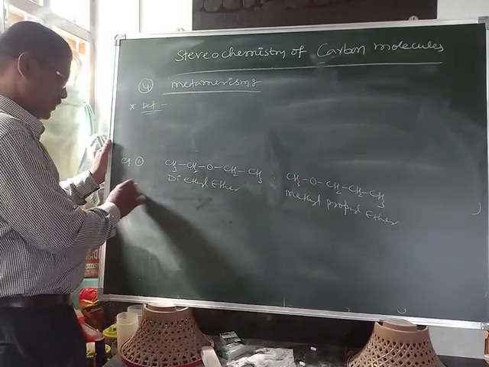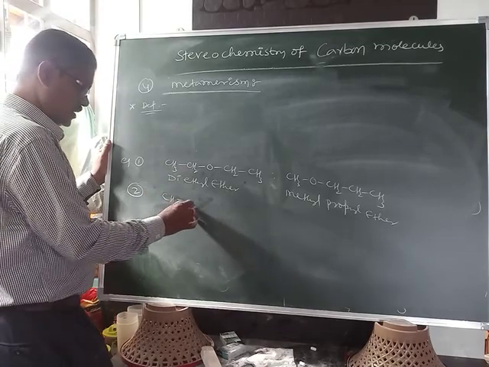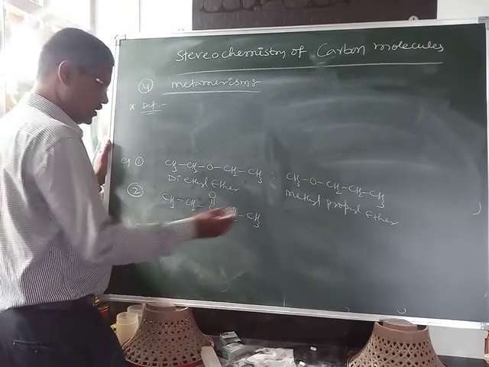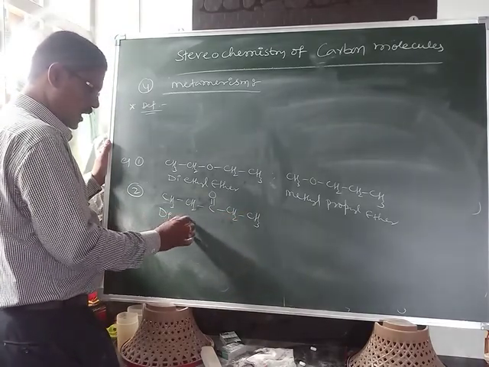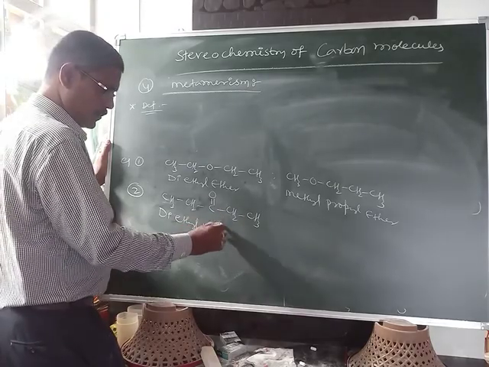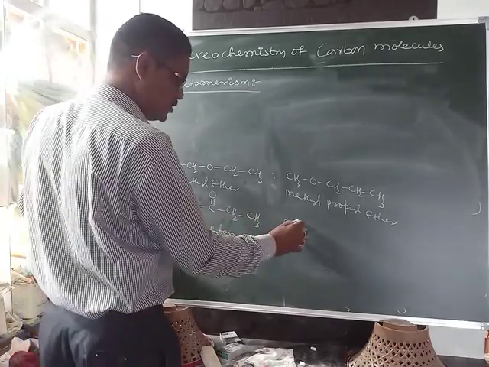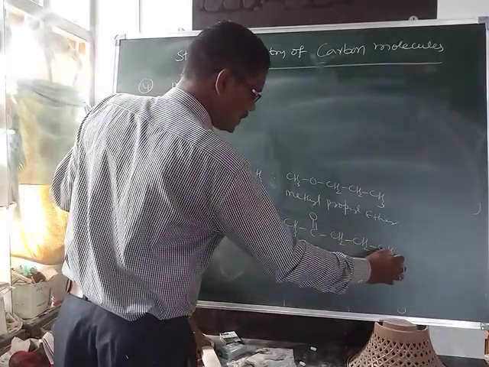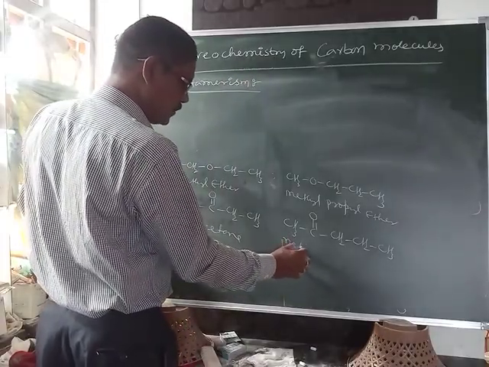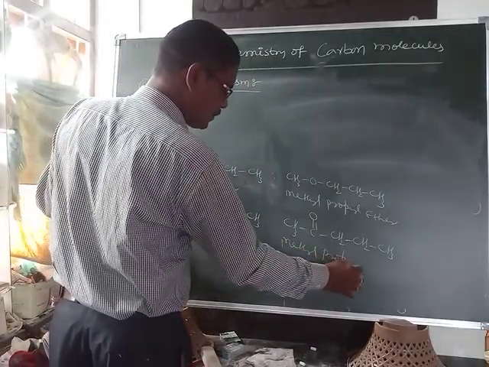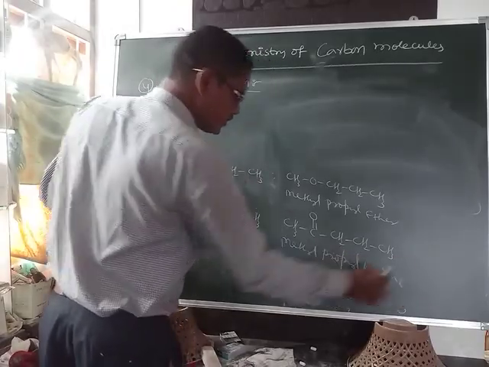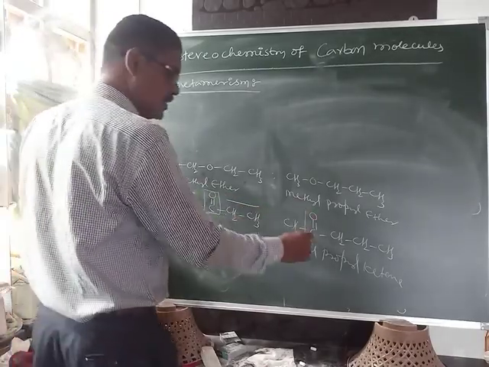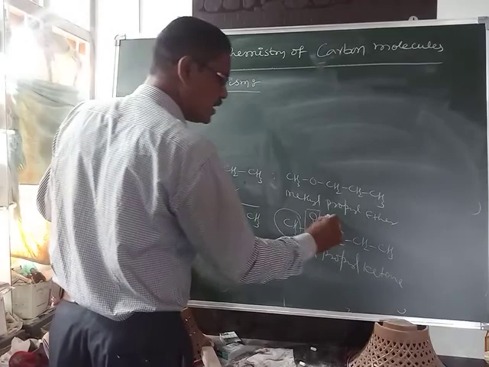One more example: CH3CH2C=OCH2CH3 is called diethyl ketone, and CH3C=OCH2CH2CH3 is called methyl propyl ketone. Here also this is the functional group only. Here ethyl and ethyl are bonded; here methyl and propyl are bonded.